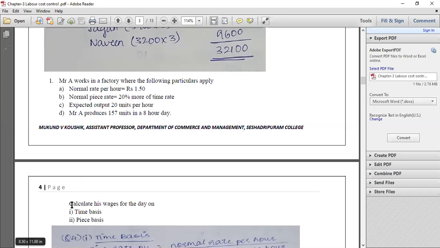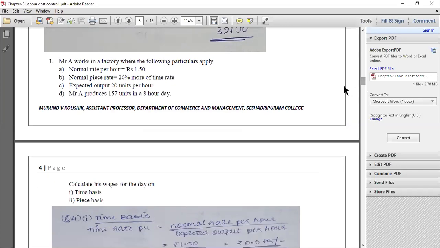Now they are telling us to calculate his wages for the day on time rate system and piece rate system. Let us first concentrate on time rate system. Under time rate system, what is the time rate per hour they have given? They have given 1.50, but nowhere in the question have they mentioned how many hours he has engaged in the factory premises.